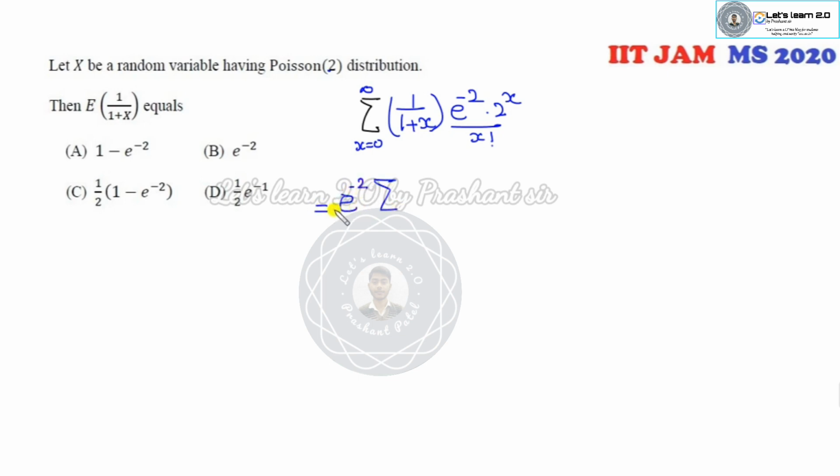So x plus 1, and here e raised to power minus 2 I can take outside. So 2 raised to power x over x plus 1 factorial. Now there is no need to solve. Look at any of the series which looks like the exponential series: e raised to power x is 1 plus x over 1 factorial, x square over 2 factorial, and so on.